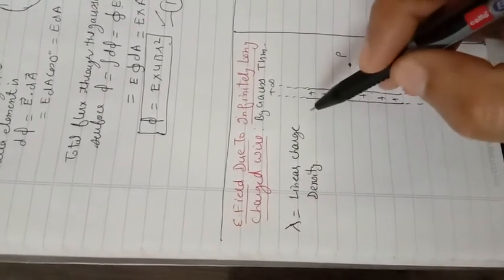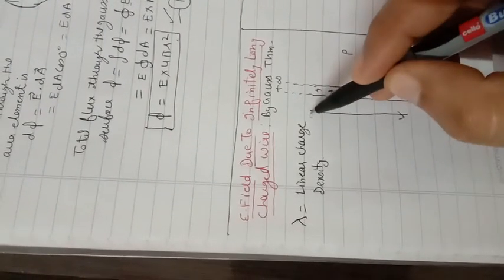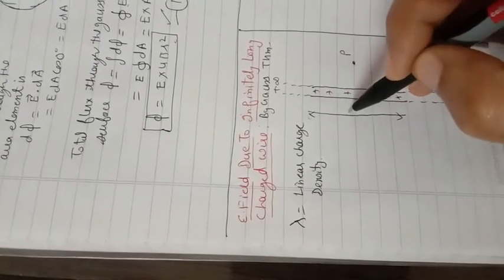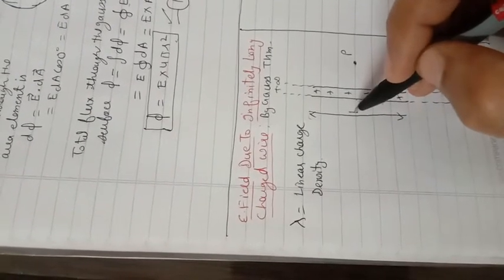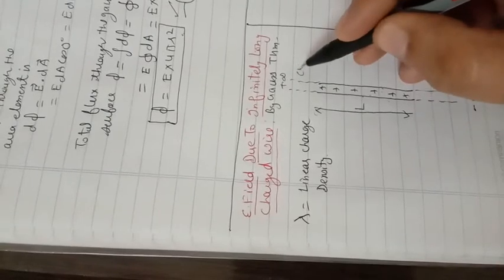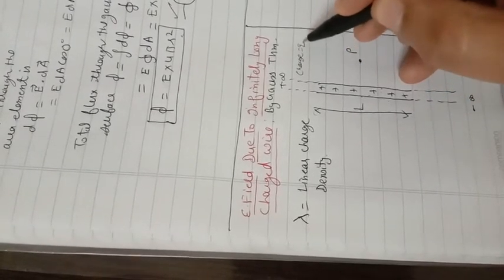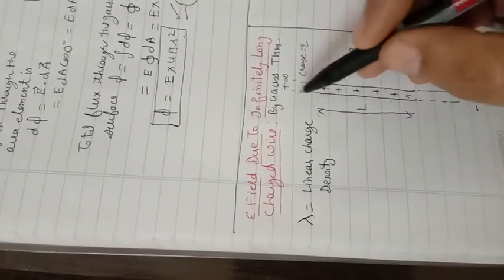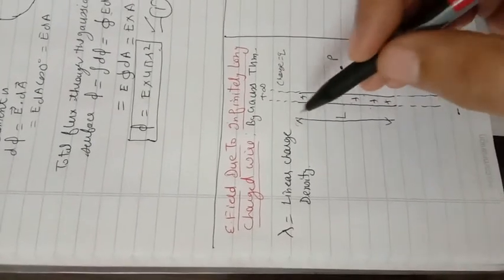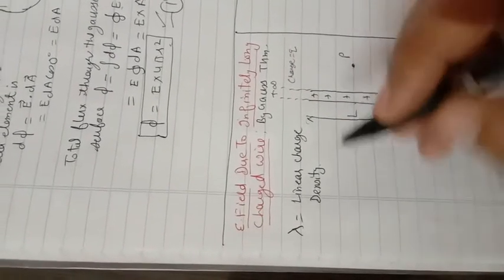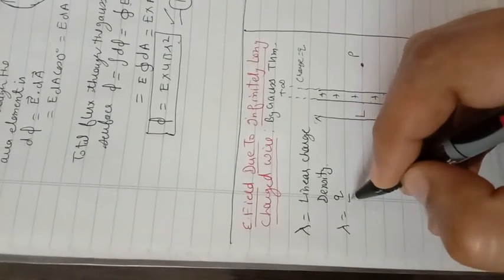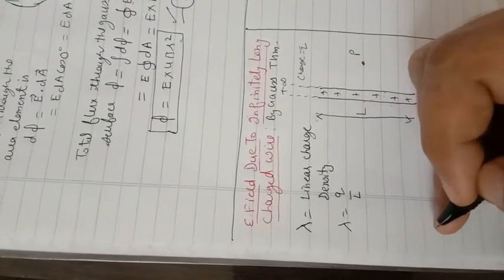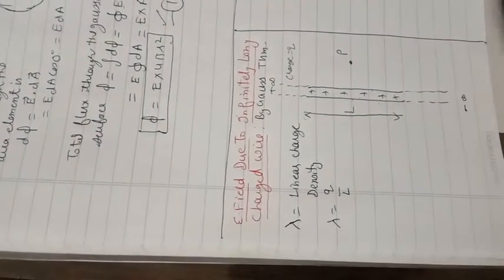So we consider a small portion, a small length of the wire, and we name it as length L. If this length L holds a charge Q, Q is not the charge on the total length but only on this particular length L of the wire. In that case, lambda will be equal to Q over L. Okay, now we want to find out the electric field.